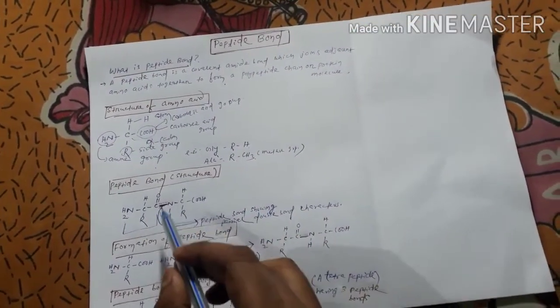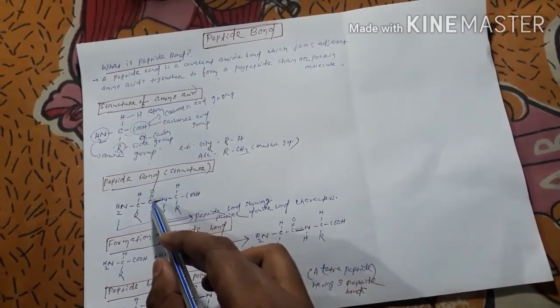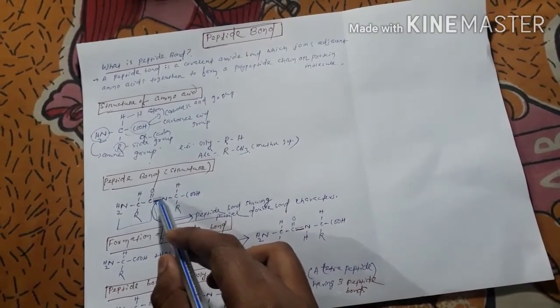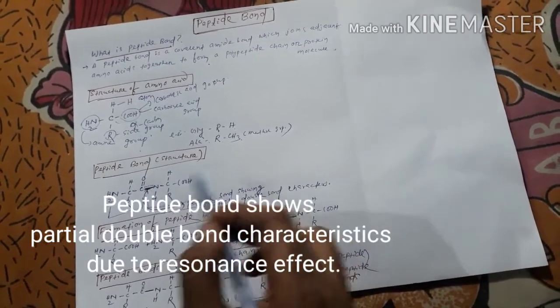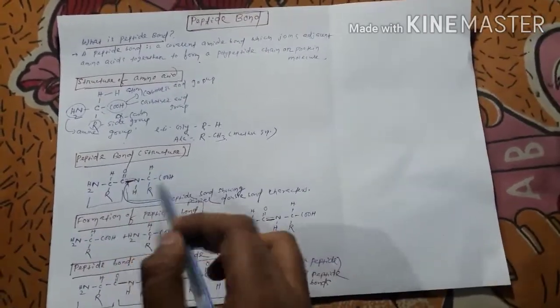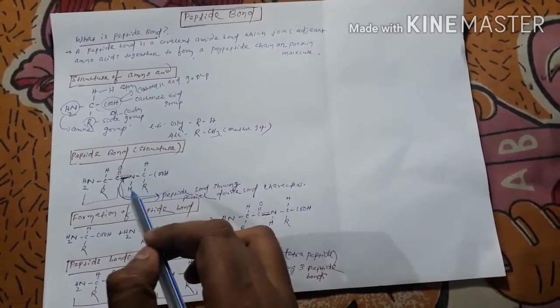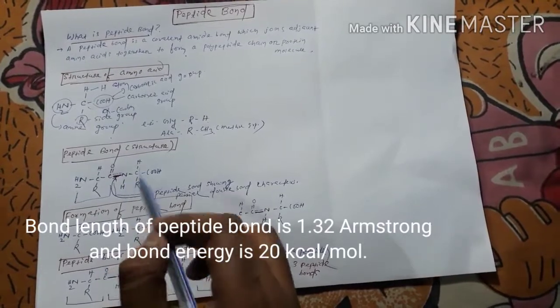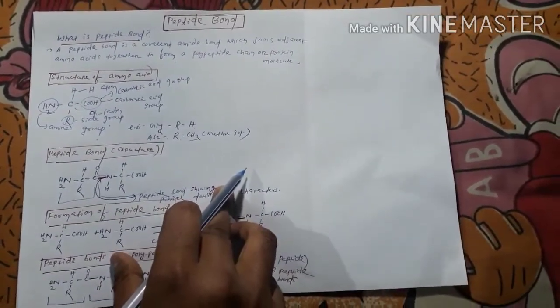This peptide bond shows partial double bond characteristic, because we have drawn a dotted line over here to show it. It gives more strength to the peptide bond, and by convention the peptide bond is the strongest bond in the biological system.